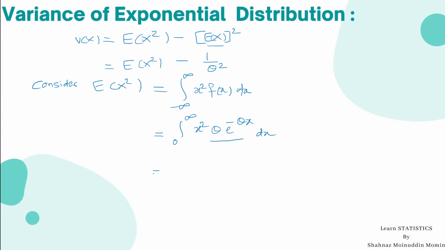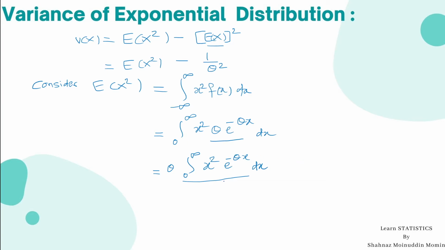As theta is a constant, take it outside the integration sign. Theta times the integral from 0 to infinity of x square e raised to minus theta x dx. Again, the form of this integration is gamma integration.